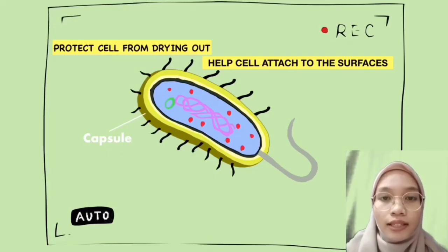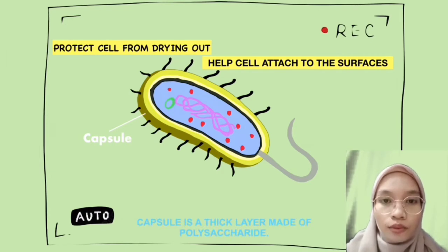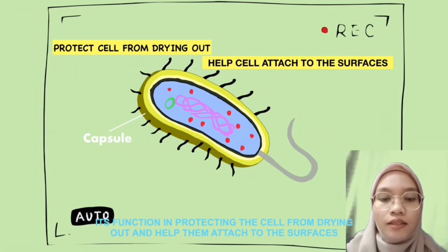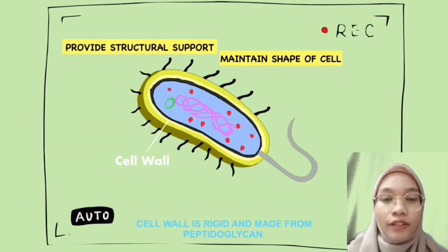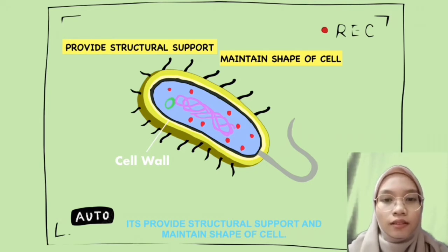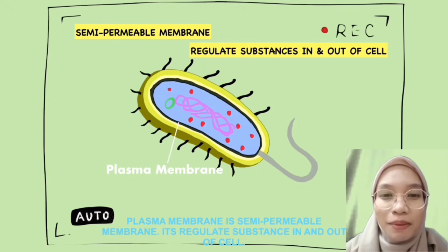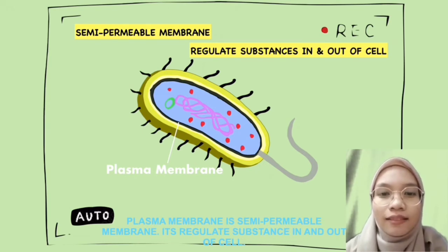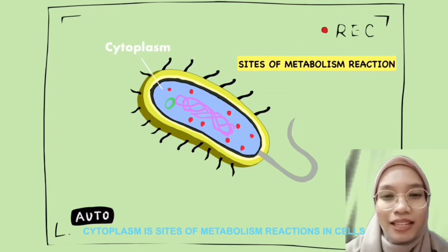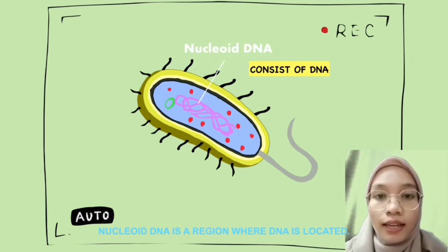Parts of prokaryotic cells and their functions. The capsule, a thick layer made of polysaccharide, functions in protecting cells from drying out and helps them attach to surfaces. The cell wall is rigid and made from peptidoglycan; it provides structural support and maintains the shape of the cell. The plasma membrane is a semi-permeable membrane for regulation of substances in and out of a cell. Cytoplasm is the site of metabolic reactions in the cell. Nucleoid DNA is the region where the DNA is located.